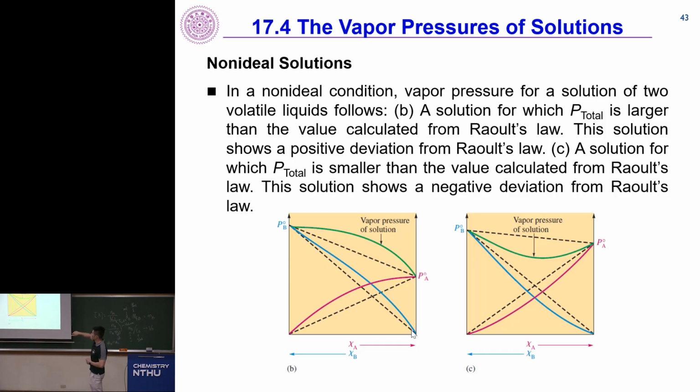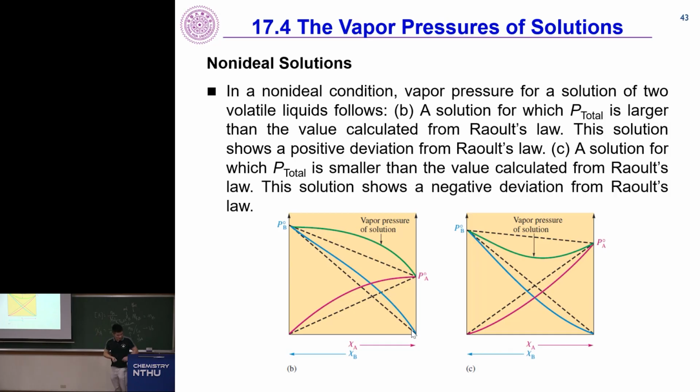Right, so there are two cases for something called the non-ideal solutions. And you do need to memorize these two. One is positive deviation. As you can see, this is the theoretical from ideal Raoult's law solution, and you increase. The other one is negative deviation from Raoult's law, where this is the ideal and it decreases. Right. So B, a solution for which P total is larger than the value calculated by Raoult's law would be this case. And C, a solution for which P total is smaller than the value calculated by Raoult's law in this case.